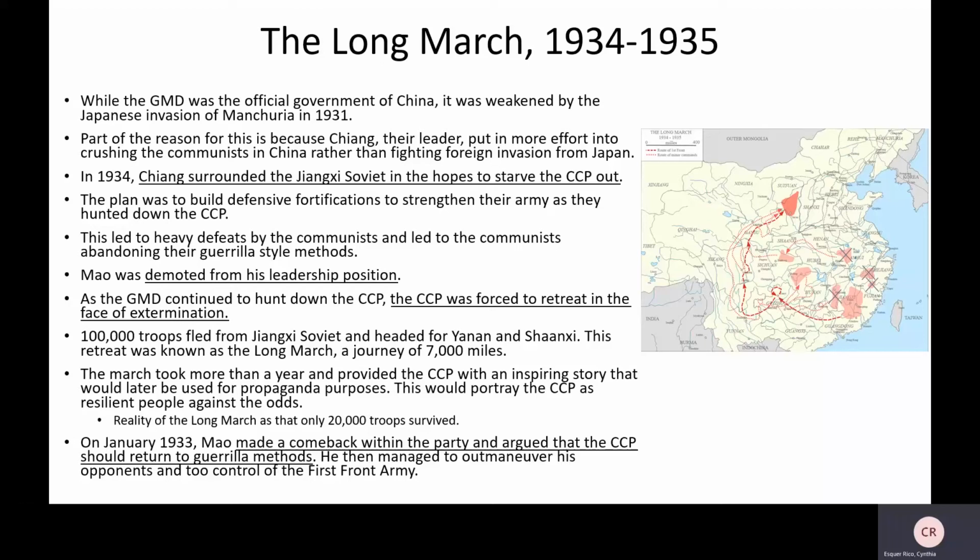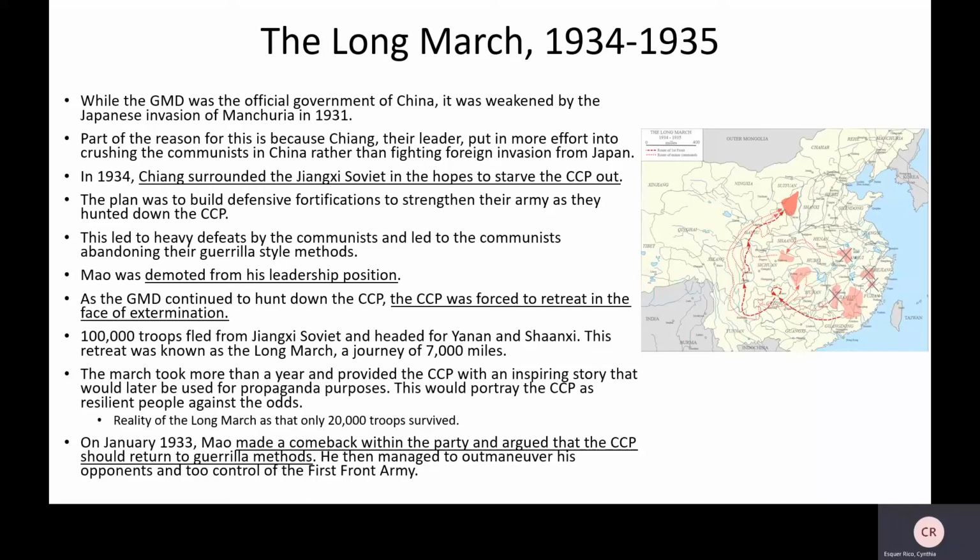And so it just shows that, right? But the reality is that the march was harder than what they made it seem. There were thousands of troops who lost their lives, and only about 20,000 of them survived. So they lost more than half of the people who went on this march. So yes, it was tough, and those people who did survive were resilient, but they lost over half of the troops that fled Jiangxi, right? But this is going to be used as propaganda in the future, and we'll look at that in class together.